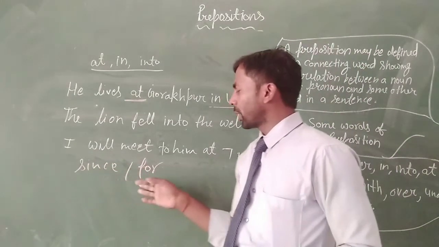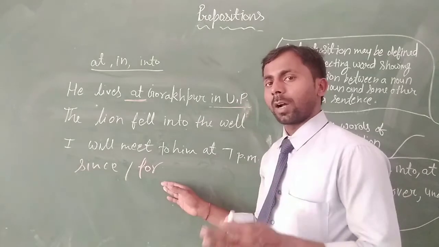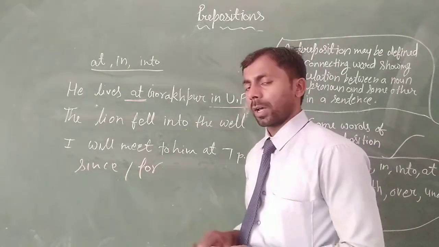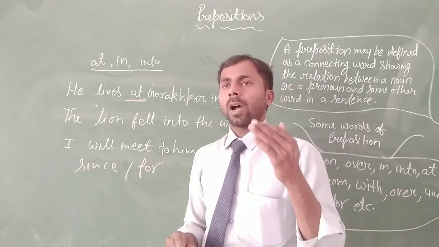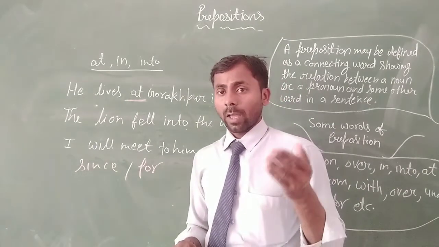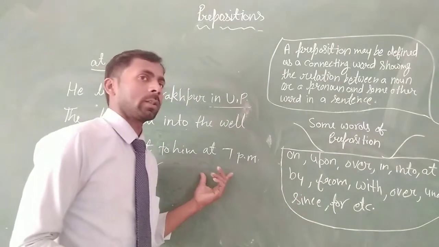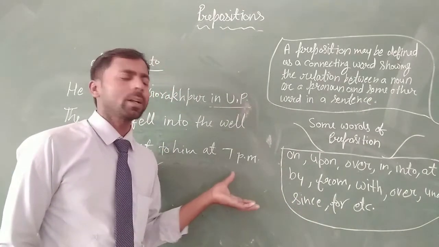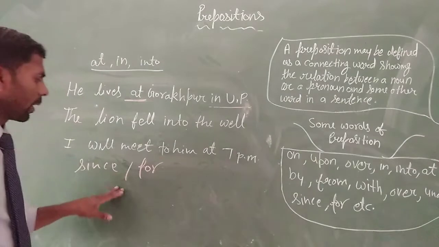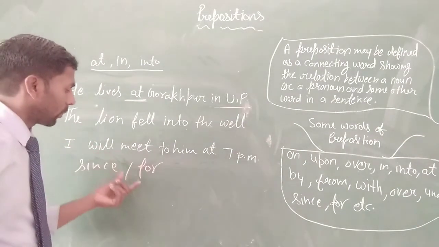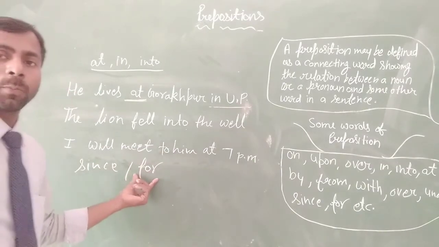If it is a period of time, meaning the time is not definite, then we use for, like, I have been reading for 2 hours. I have been reading a book for 2 hours. So wherever the time is indefinite, we use the preposition for.